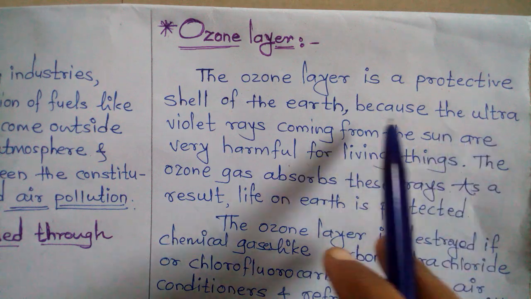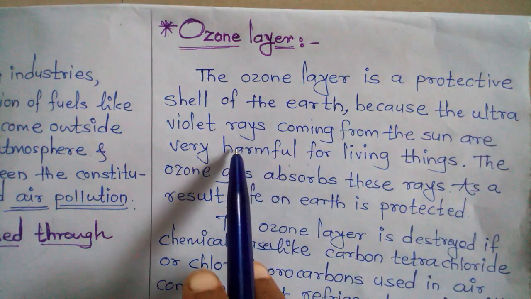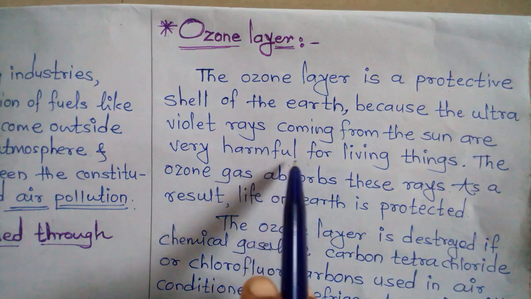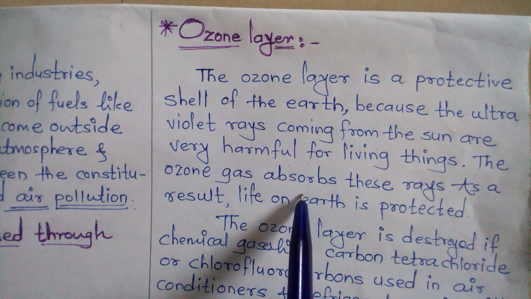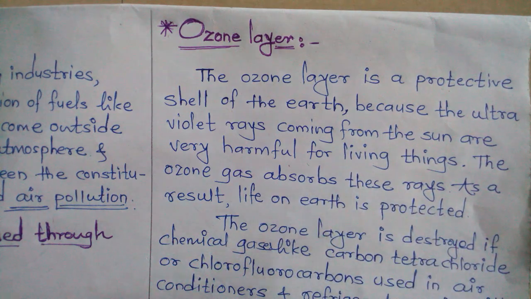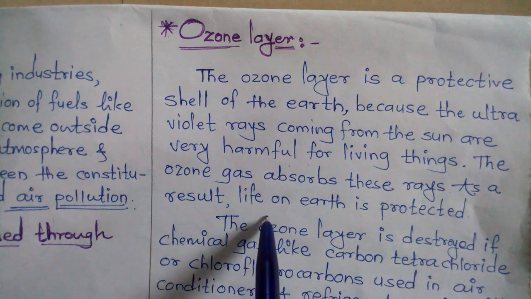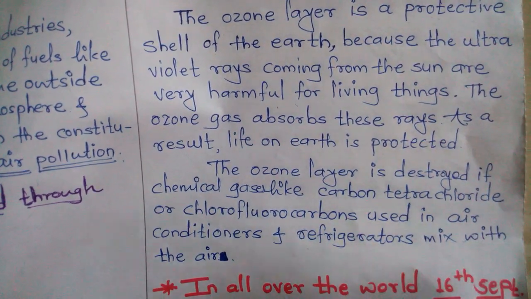But the ozone layer protects us from the ultraviolet rays coming from the sun, which are very harmful for living things. The ozone gas absorbs these rays. As a result, life on earth is protected.